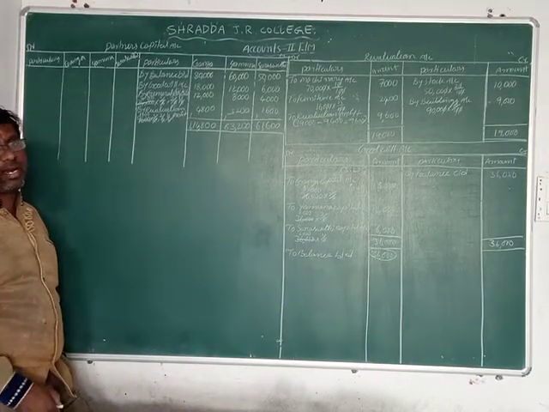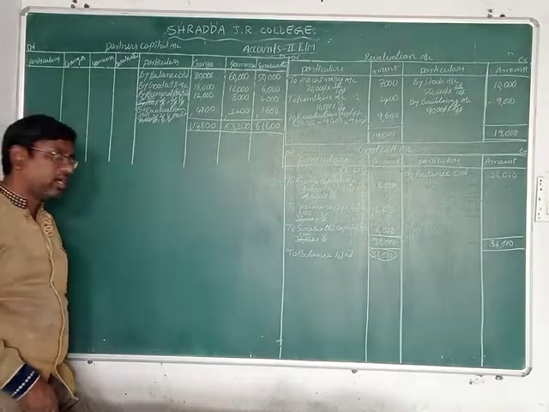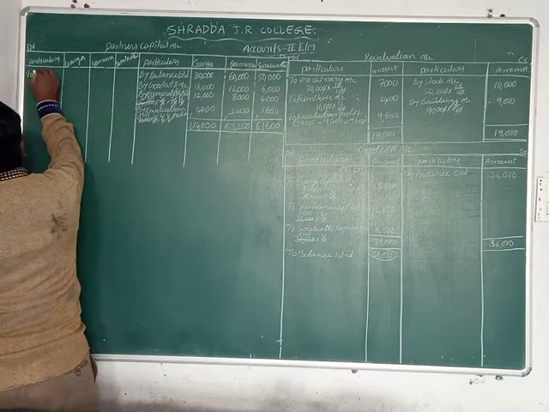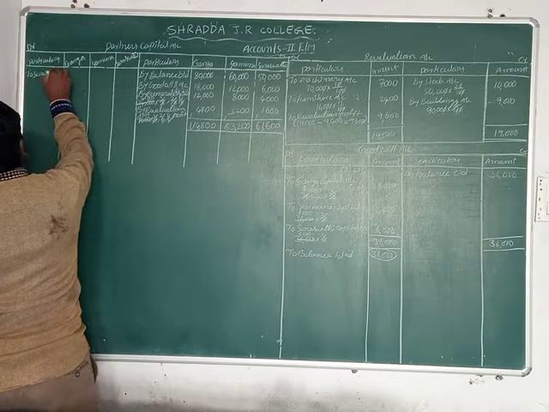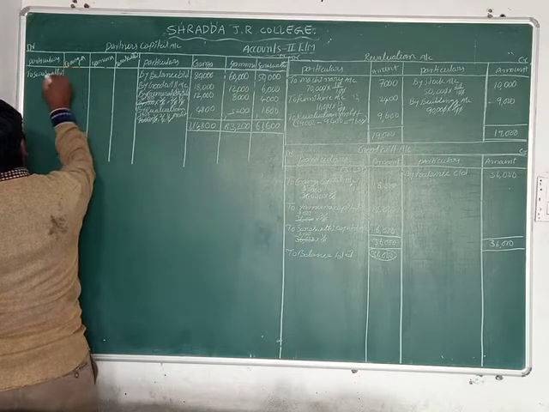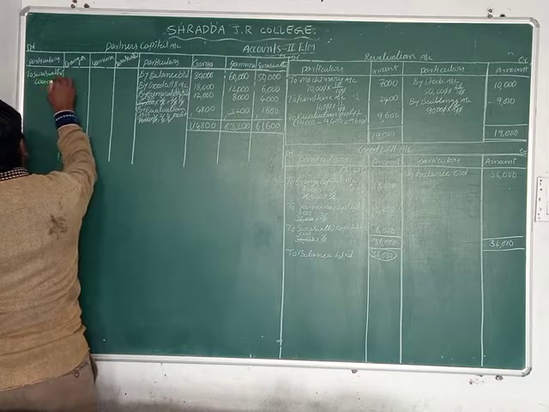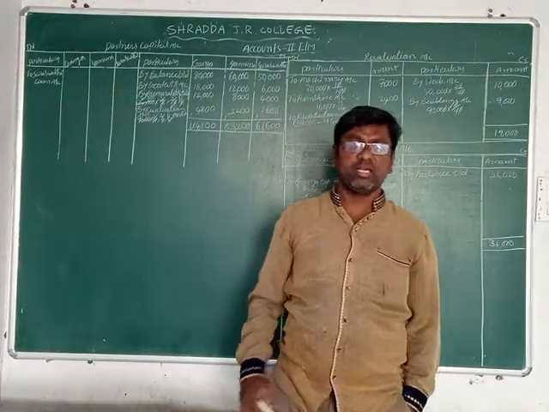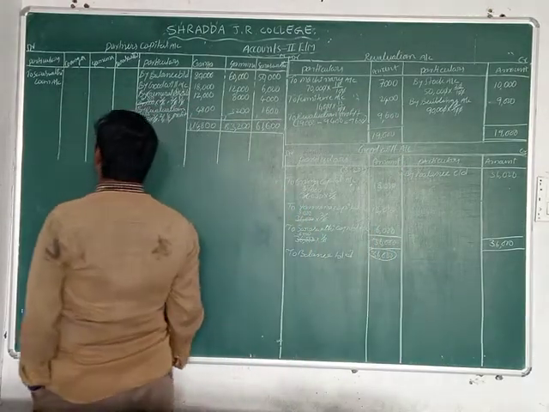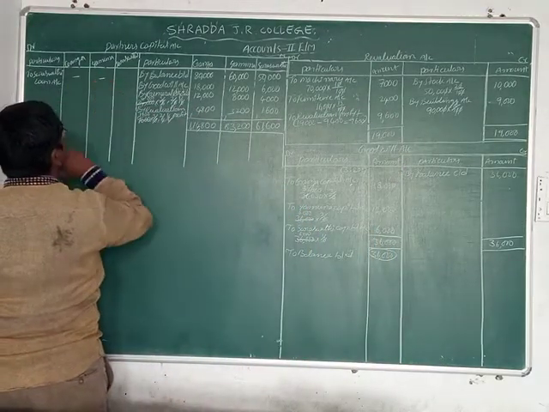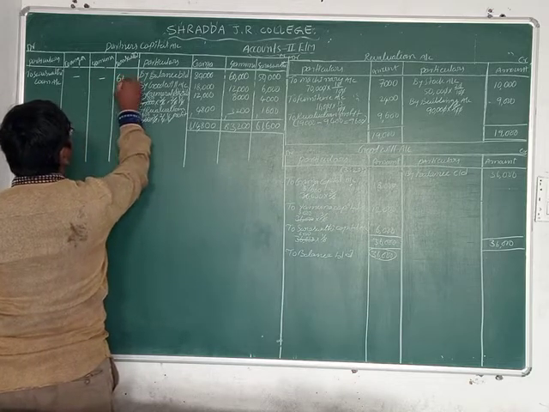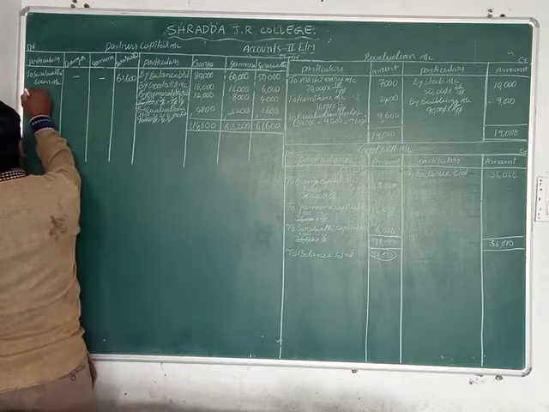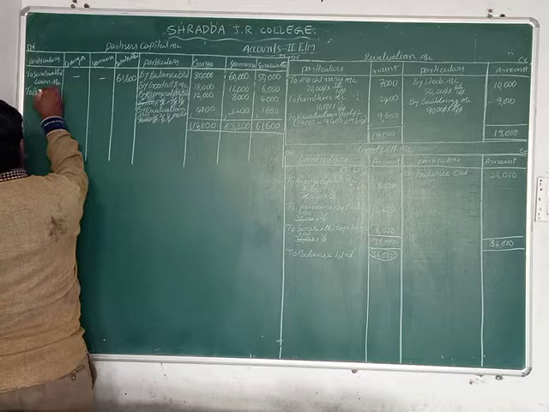Who is retained in this partnership? Saraswati is retiring now. That's why we write on the debit side: to Saraswati loan account. Why? Because Saraswati is going out of the business. So what is the amount of Saraswati here? 61,600 rupees. Okay friends. Now what are we doing? To balance carried on.